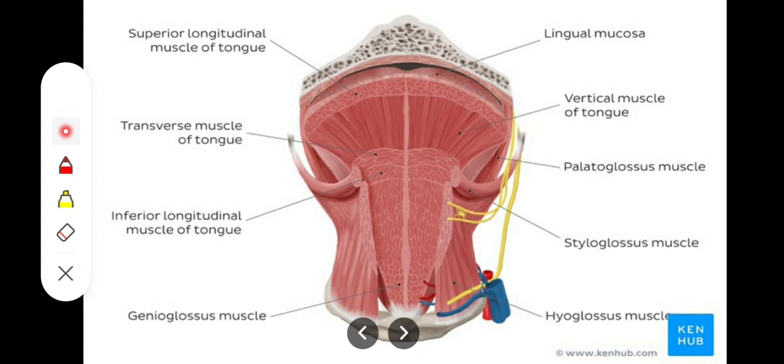So there are basically 8 muscles total. The one is the superior longitudinal muscle, then the inferior longitudinal muscle, the transverse muscle, and the vertical muscle. These 4 are the intrinsic muscles of the tongue, while the genioglossus, styloglossus, palatoglossus, and hyoglossus, these 4 are the extrinsic muscles of the tongue.